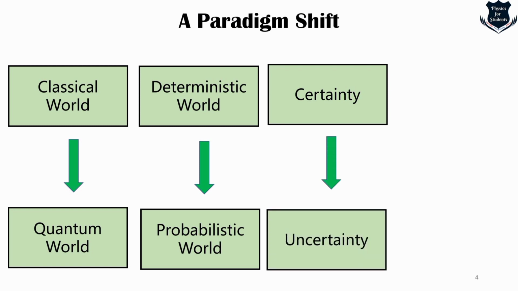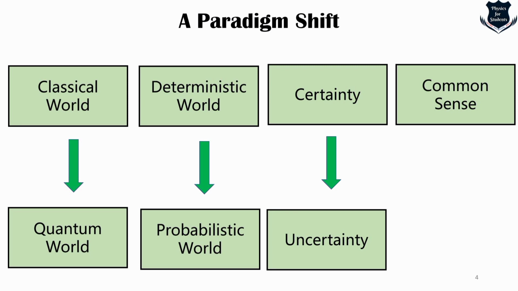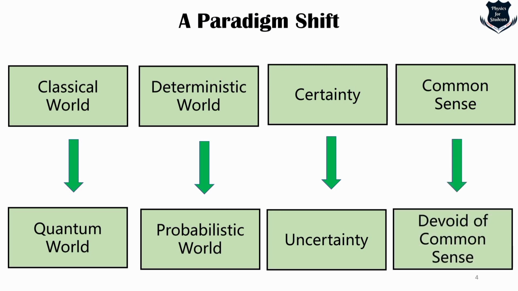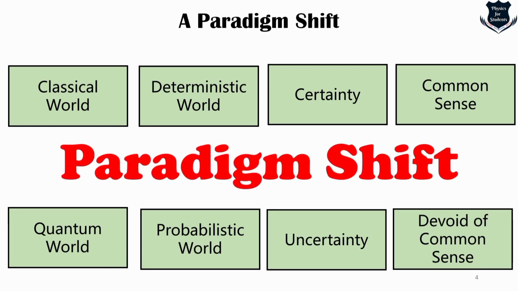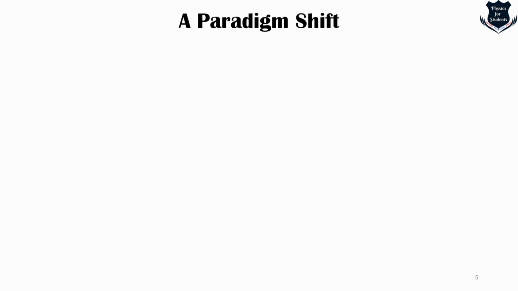The world of certainty is now being replaced by uncertainty, and the common sense by which we generally perceive the world, things moving around, falling around, electric charges, etc., is now devoid of common sense. That means we are moving into a world where this common sense is no longer valid. Taking all these things into account, what we are now encountering is called a paradigm shift. And that is why I wanted to tell you at the beginning of the video that we are undergoing a paradigm shift, both in terms of common sense, general knowledge, and the mathematics.